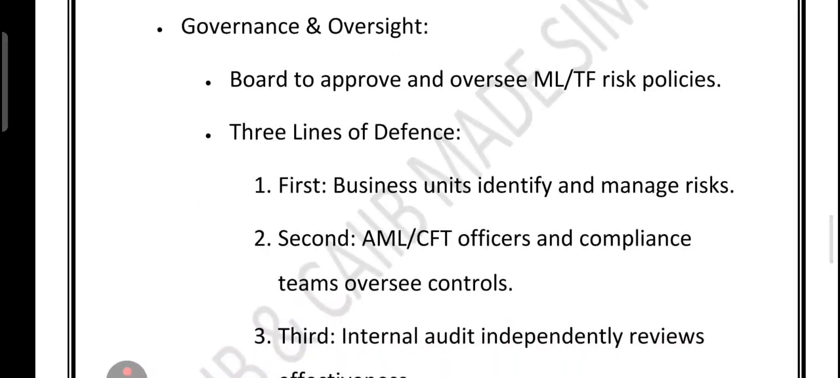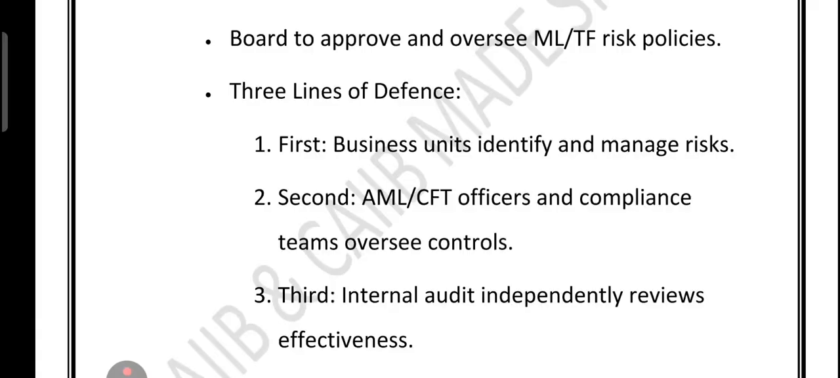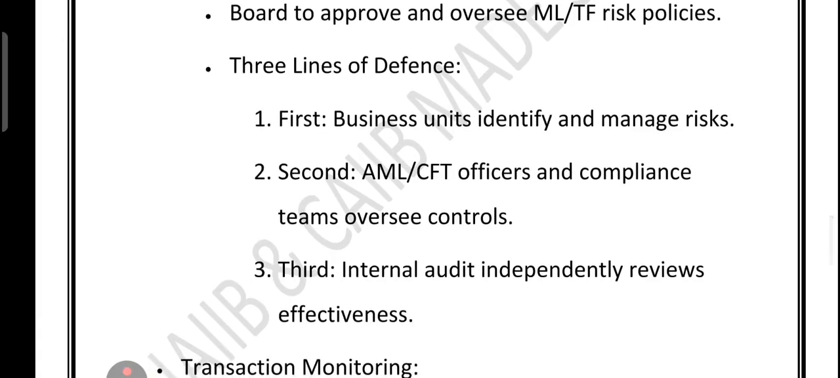There is something called the three lines of defense. A question is asked based on it. The first is the business unit, which spots and handles risk in day-to-day work. Second is the AML CFT compliance team, which double checks and strengthens the controls. And third is the internal audit, which acts as an independent reviewer to see if everything is effective or not.